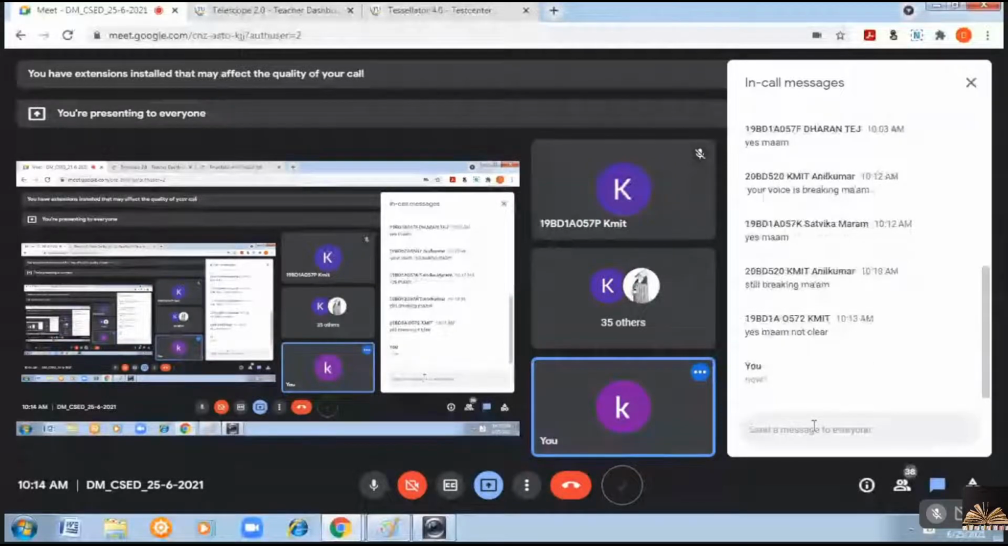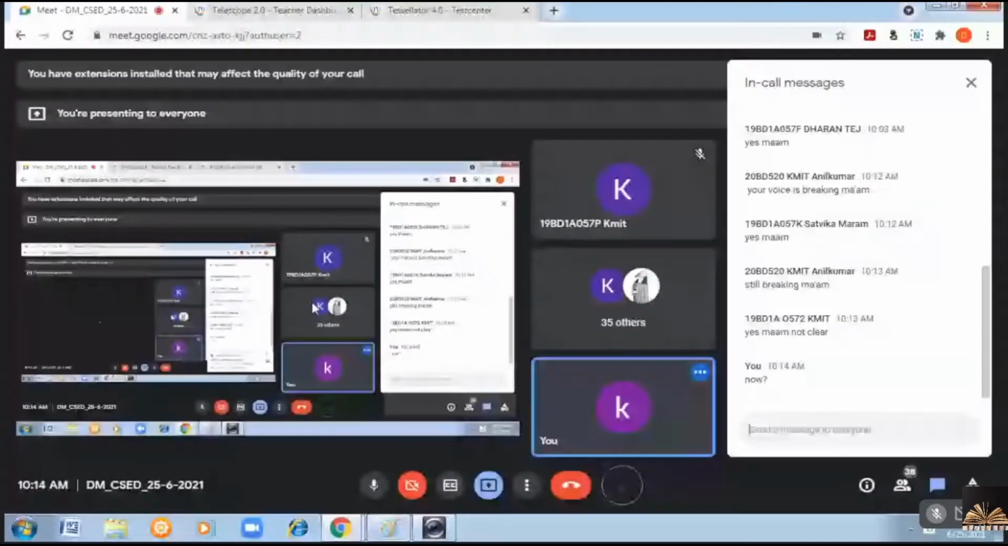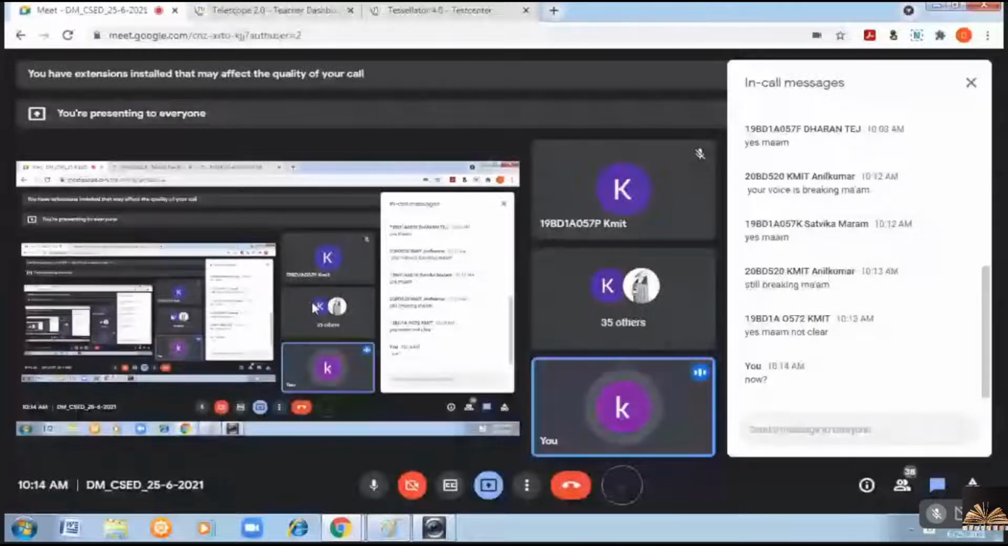So if a graph is given and you are asked to find the complement graph, you have to find the complete graph first. Compare it with the complete graph and identify whatever edges are missing. Those missing edges should be added in the complemented graph.